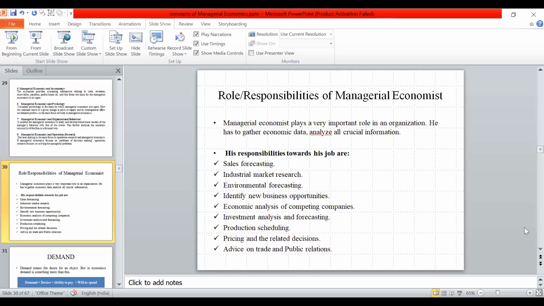What are the roles and responsibilities of managerial economists? Sales forecasting, individual market research, environment forecasting. We business people forecast our sales, our product, our environment. They find out new business opportunities, analyze competitive companies, and do investment forecasting. These are the responsibilities of the managerial economist.